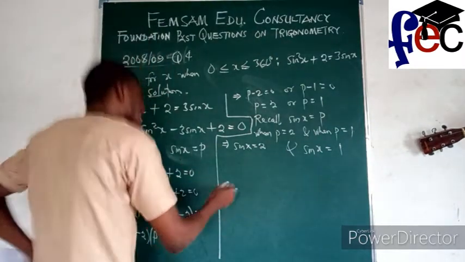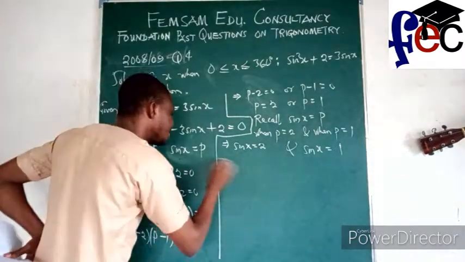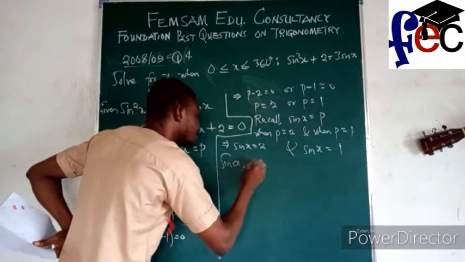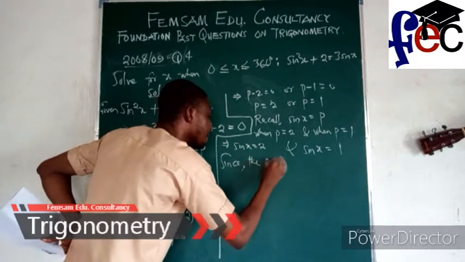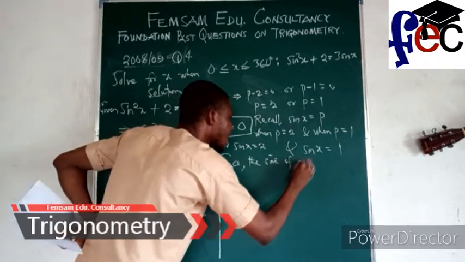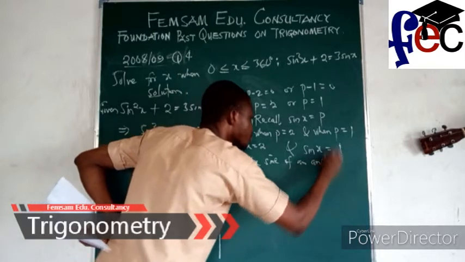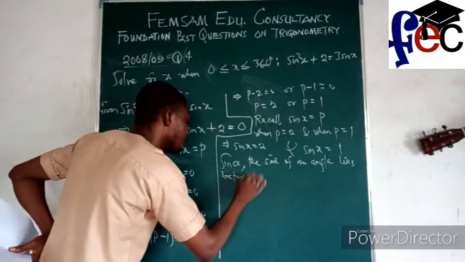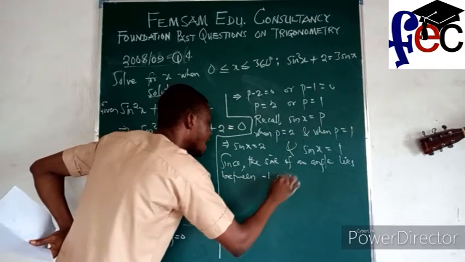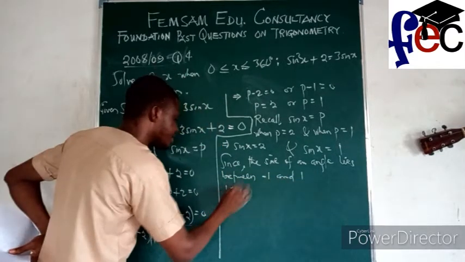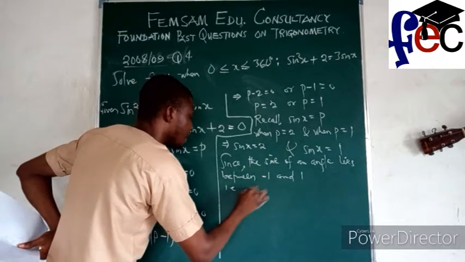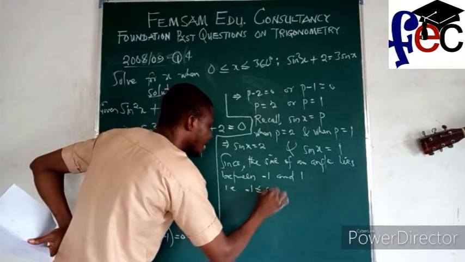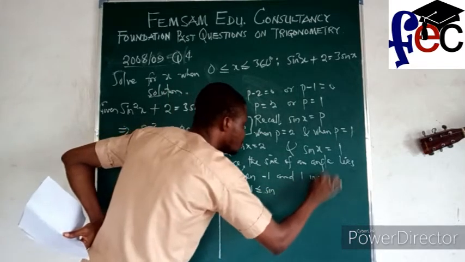Oh, then I can now make this statement, okay? Since the sine of an angle lies between -1 and 1, that is, -1 is always less than or equal to sine x. Let me use the word inclusive here.